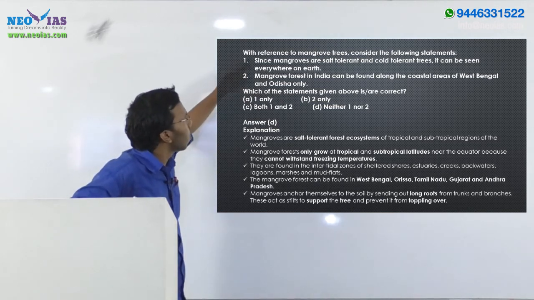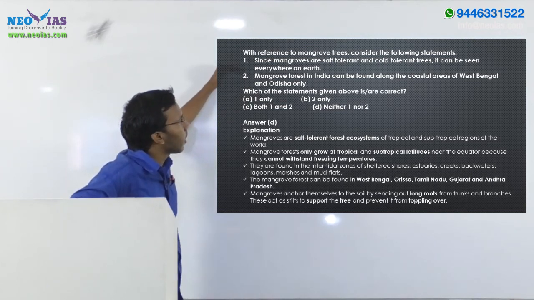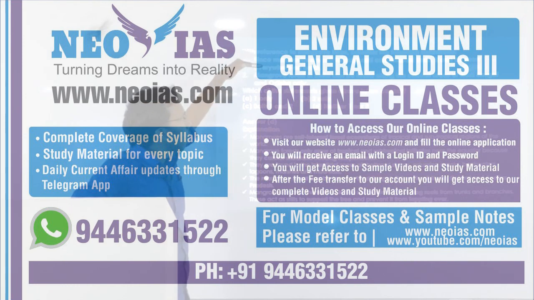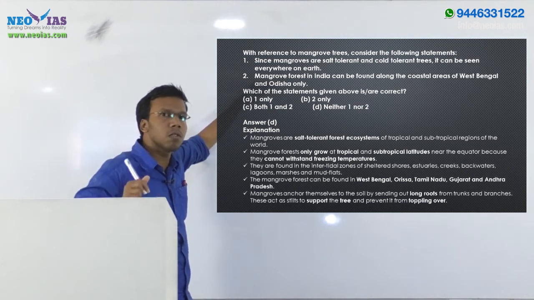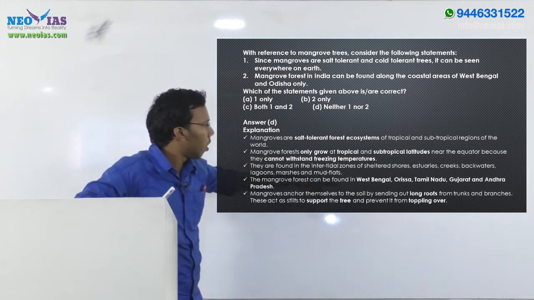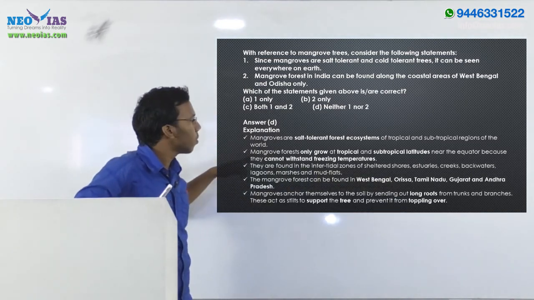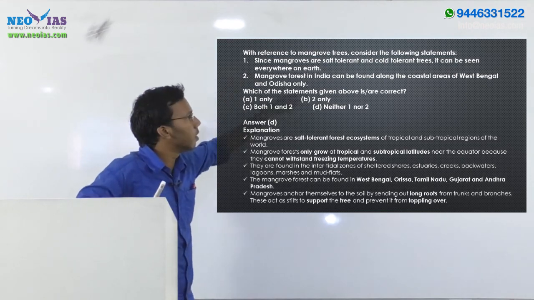If the first statement is wrong, we eliminate A and C. The second statement says mangrove forest in India can be found along the coastal areas of West Bengal and Odisha only. No, we can also see mangrove forest in Tamil Nadu, Gujarat and Andhra Pradesh. So the second statement is also wrong. The answer is D, neither one nor two.